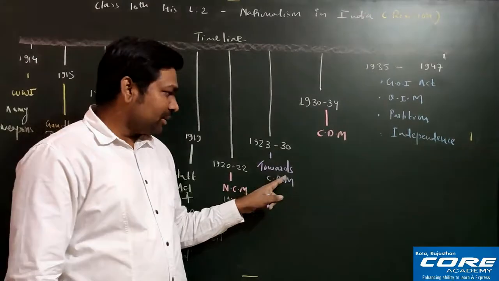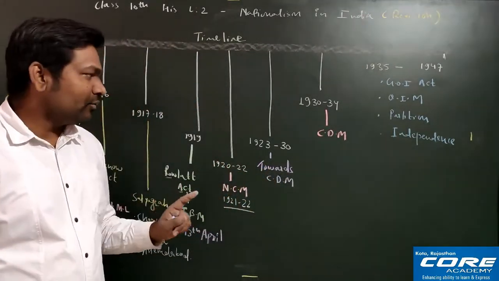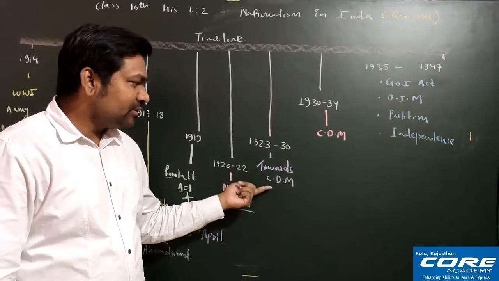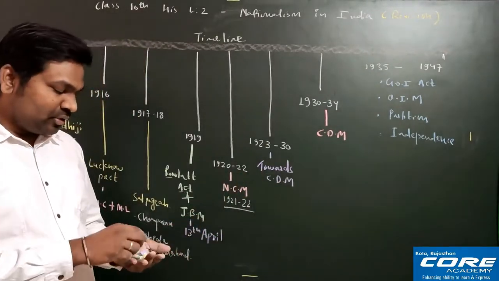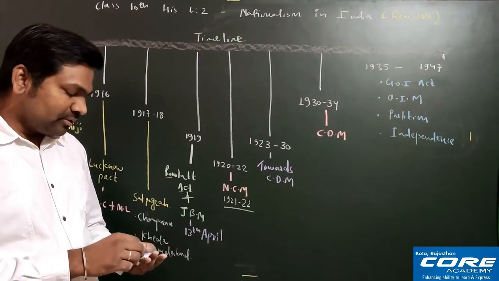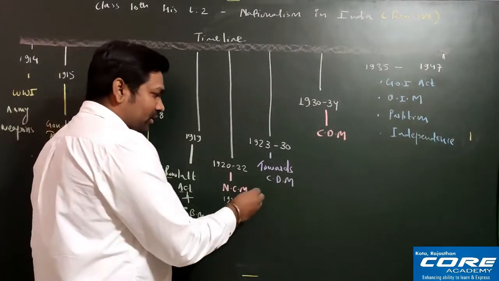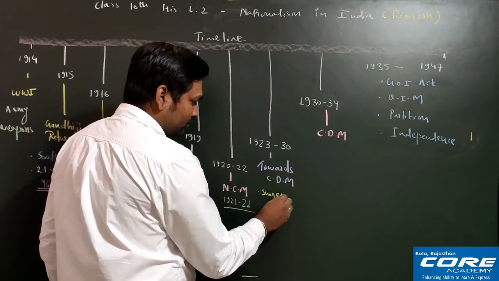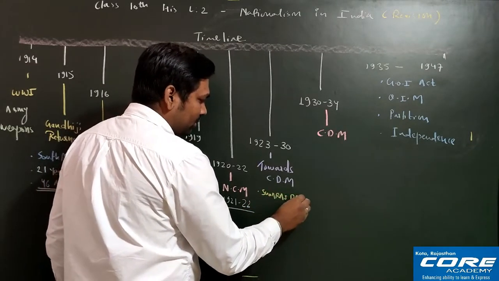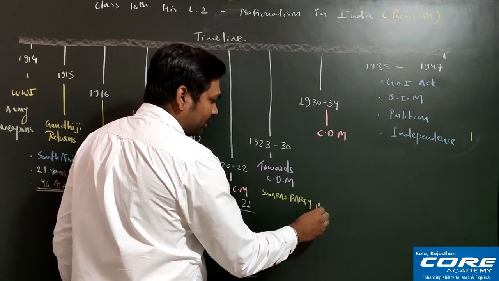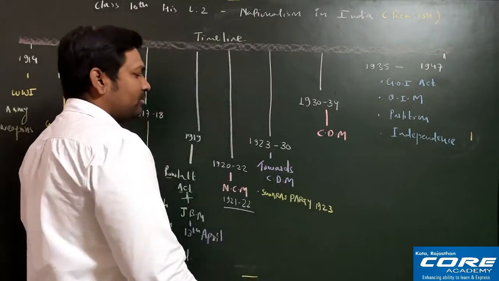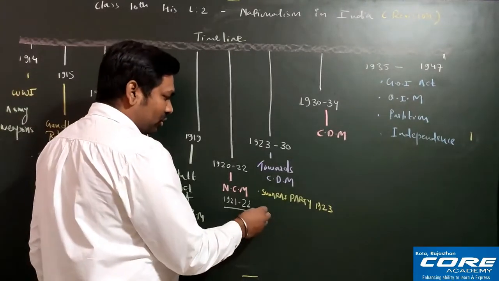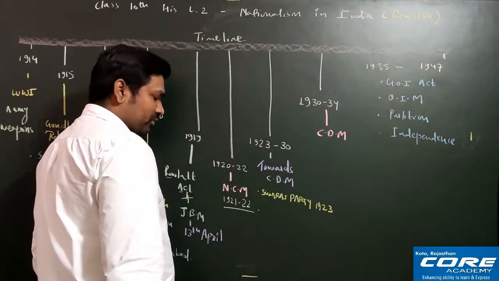Now we'll start this particular topic, that is, what took place in India from 1923 to 1930, which is also called Towards Civil Disobedience Movement. So here, first of all, event by event, I will write all the important things. First of all, one party was formed that is known as Swaraj Party, in 1923. Then, as you all know, Gandhiji was released from jail in 1924, so I am not writing that.